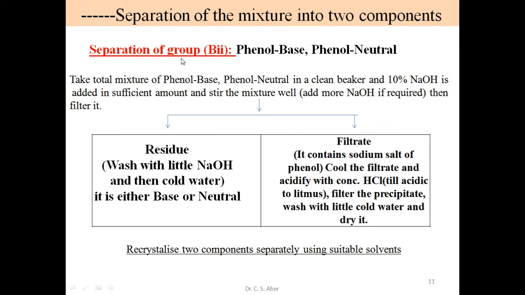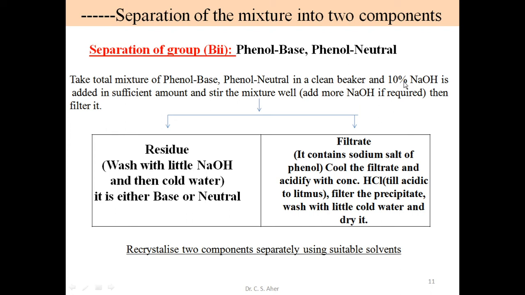In the B type of compound, one of the compounds is phenol. In this combination, there are two types of combination. One compound is phenol, and the other compound may be a base or it may be neutral. So how do we separate these two in the mixture? See, take the total mixture in a clean beaker. It may be phenol and base, or phenol and neutral.